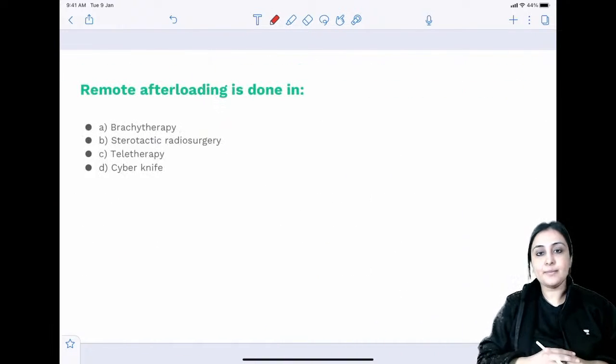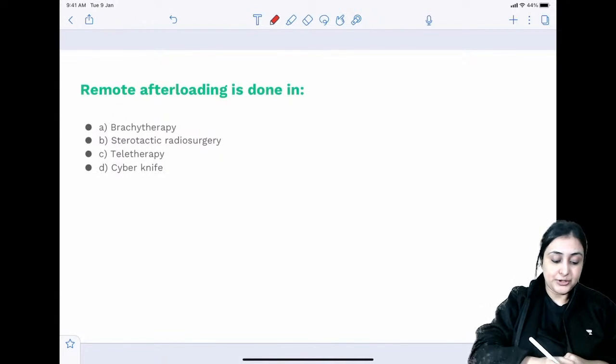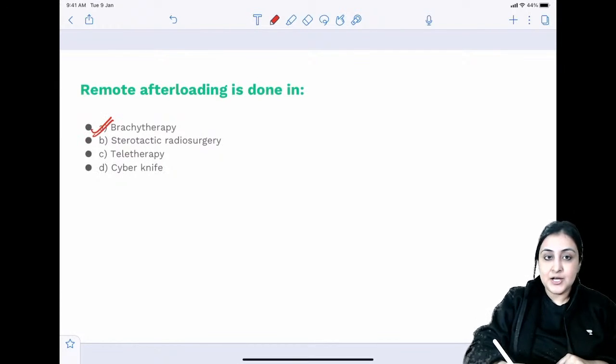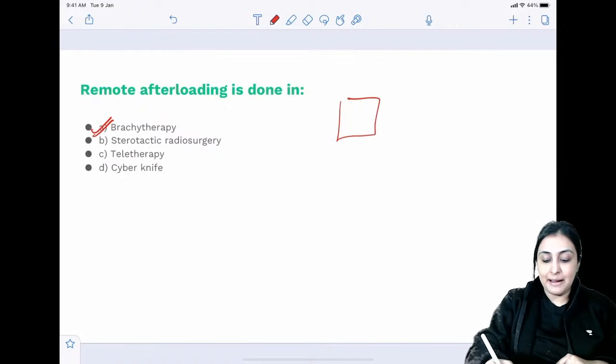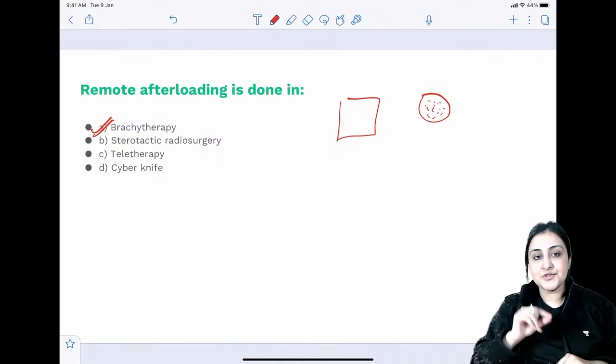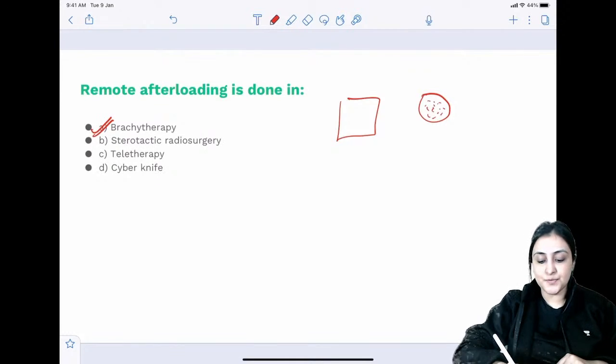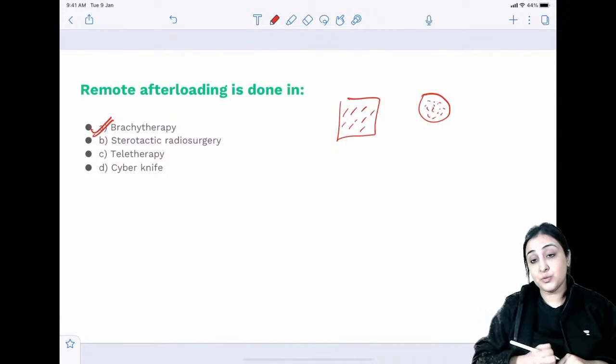Okay. Remote afterloading, a theoretical question. What is remote afterloading? It is done in brachytherapy. So what is brachytherapy? Where you embed, for example in the prostate, radioactive isotopes. Now if I am the person putting these radioisotopes, will I also get exposed simultaneously? Yes, and I don't want that exposure.